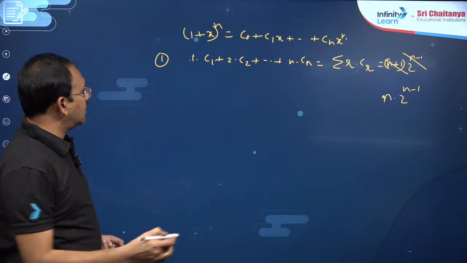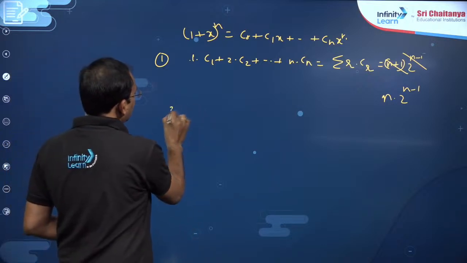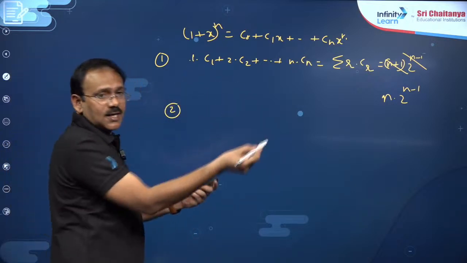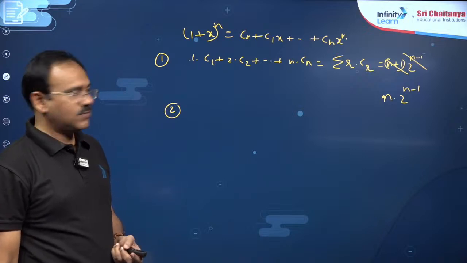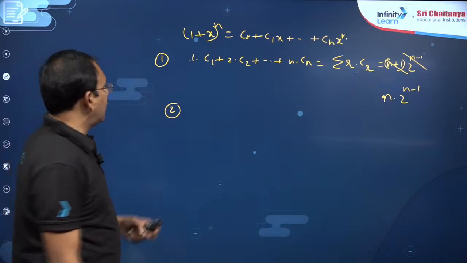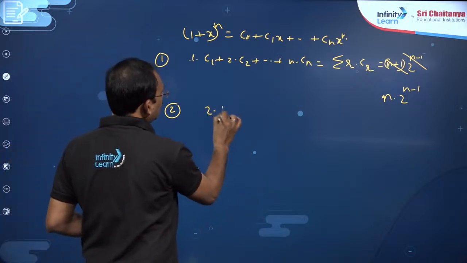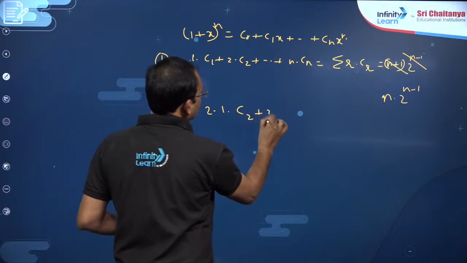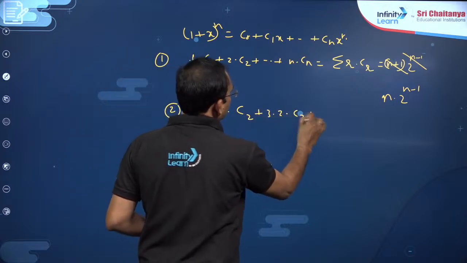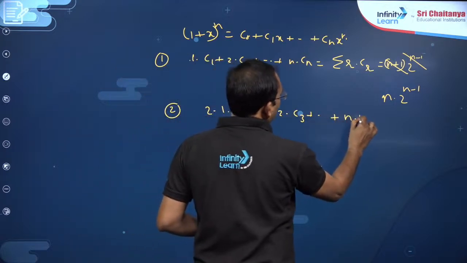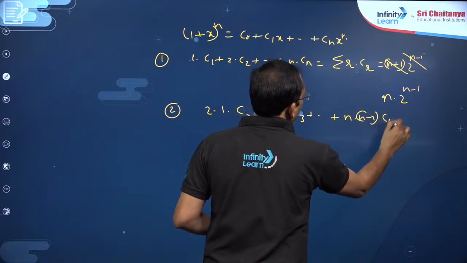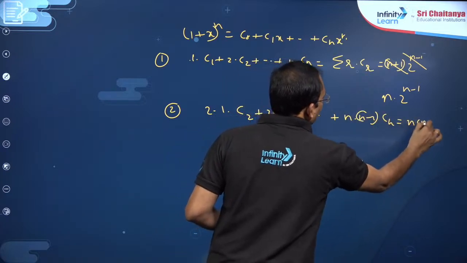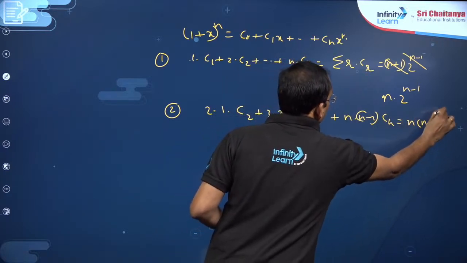The next, dear students, if you take the second derivative, if you want alternate plus minus, put x is equal to minus 1. Then the second derivative will become 2 into 1 into C2 plus 3 into 2 into C3 and so on n into n minus 1 into Cn. You will get n into n minus 1 into 2 power n minus 2.